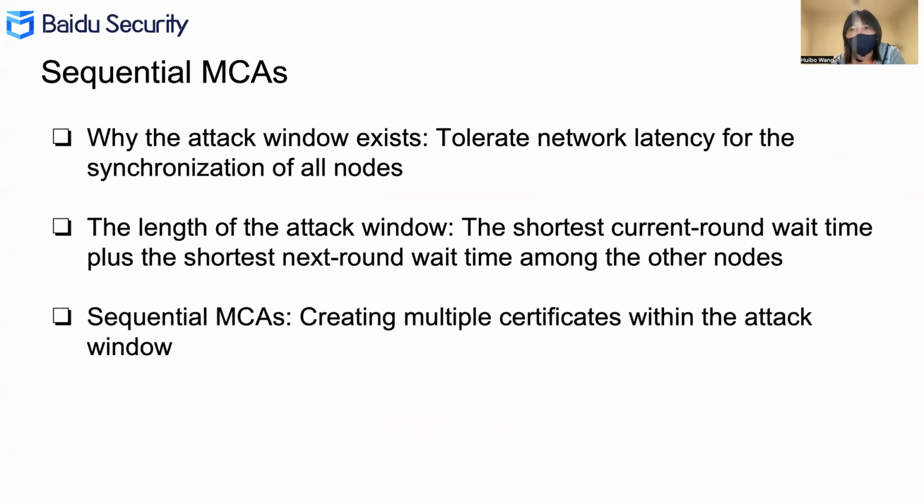Why does an attack window exist for MCAs? Because in a distributed network, in this specific blockchain network, due to network latency, the synchronization of all nodes in the network needs time. So there is a time window for synchronization, which is unfortunately a window of opportunity for attackers as well. The length of the attack window is the shortest current round wait time plus the shortest next round wait time among the other nodes. Sequential MCAs take advantage of this window to create multiple certificates.